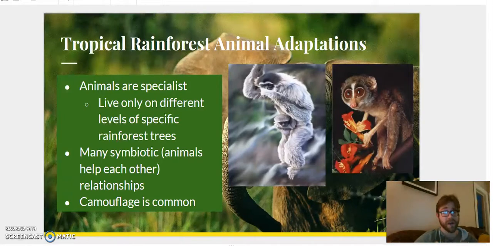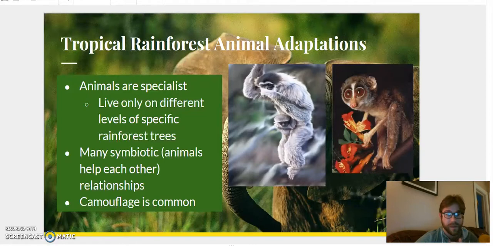We also have symbiotic relationships. Those are relationships that animals have with each other where they help one another. And another common thing you're going to see in the rainforest is camouflage. Camouflage is super common. It helps animals hide, it helps them survive, and it also helps some animals hunt other animals. Camouflage is very common in the tropical rainforest.